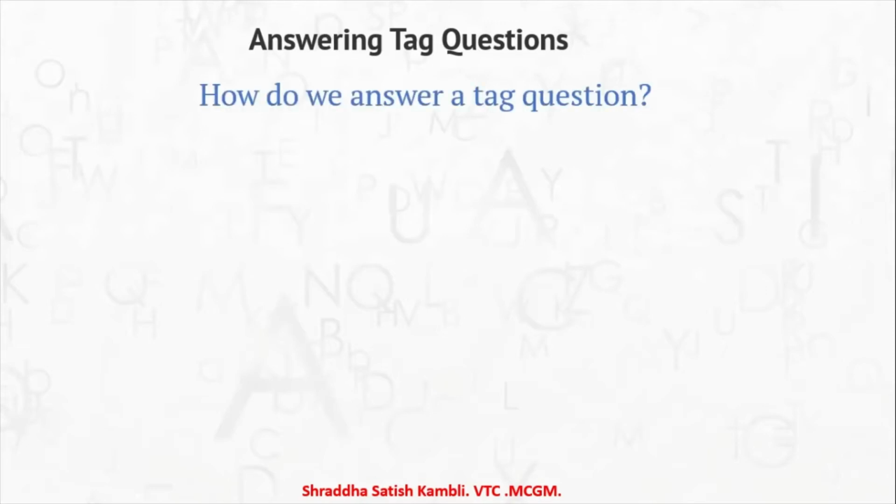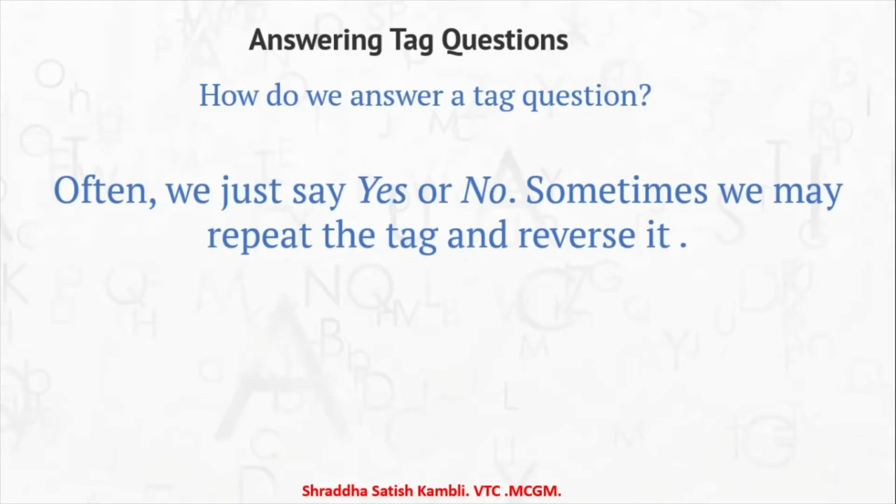Now, how will you answer these tag questions? How do people answer tag questions? Do you give a long answer? Do you give a kind of descriptive answer for a tag question? Let's see. Often we just say yes or no. Sometimes we may repeat the tag and reverse it. Most often we just say yes or no, because when the person is asking a question, that person doesn't want any specific information from us. That person just wants us to confirm.